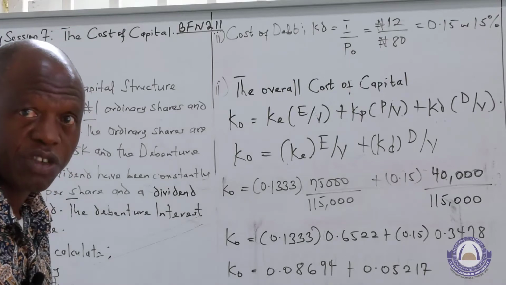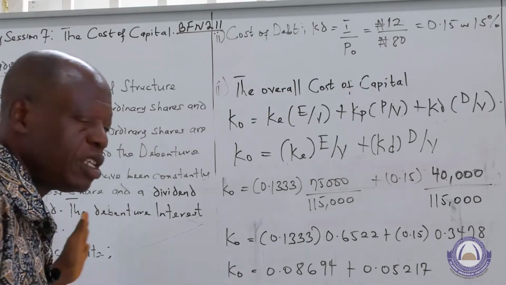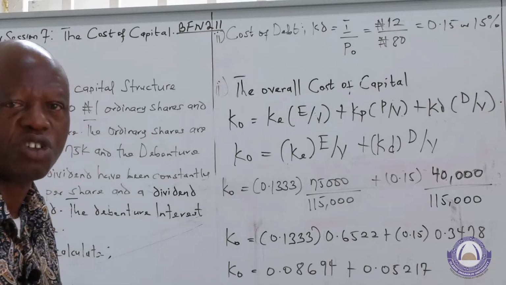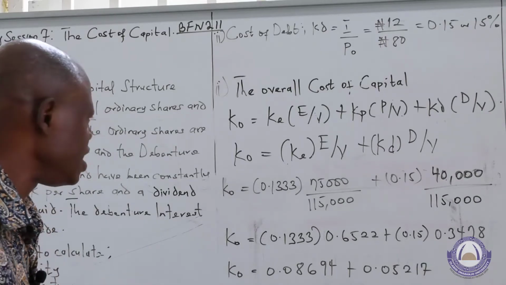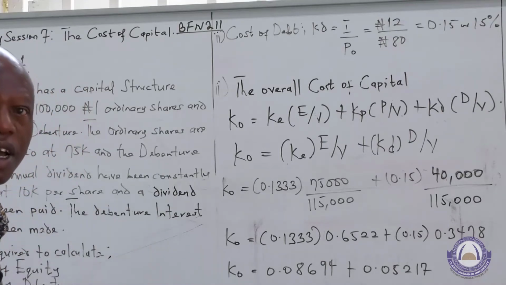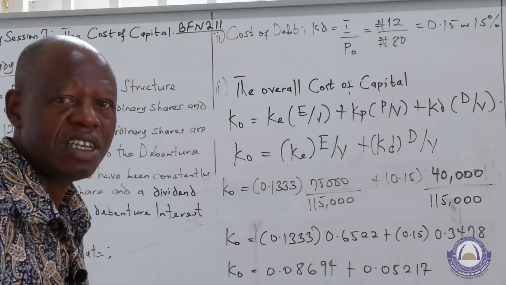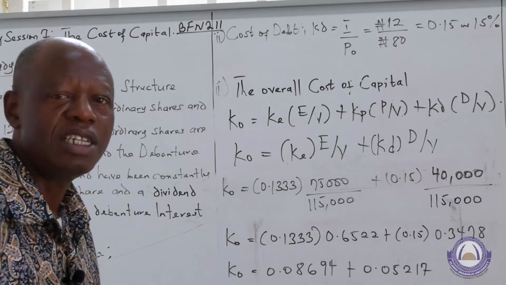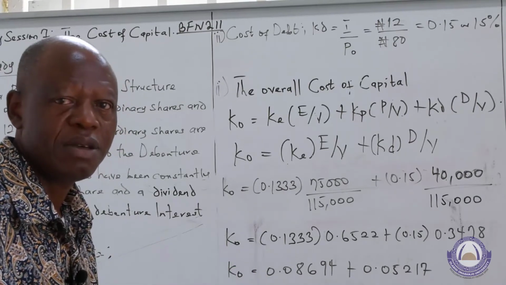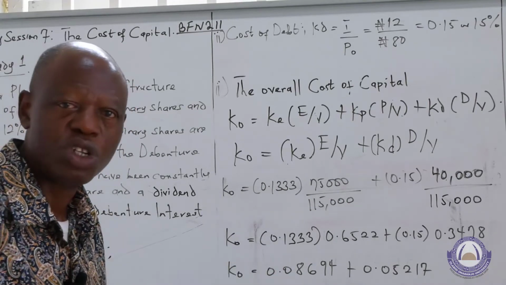This is for us to be able to compute the cost of both equity and debt together, the cost of both sources of capital. In this case, there are two sources involved. And like I said earlier, our analysis in advanced finance discussion is usually limited to equity and debt, because all the other sources of fund can be classified as either equity or debt.